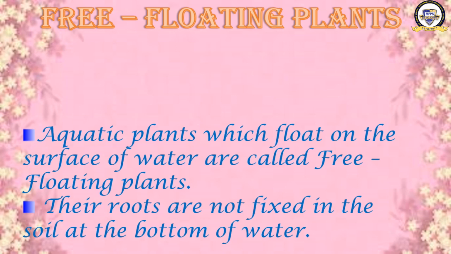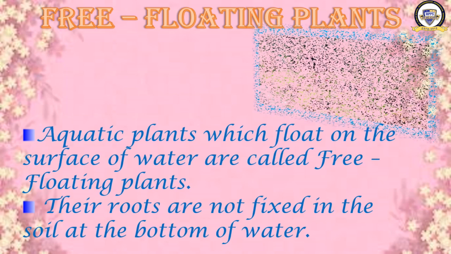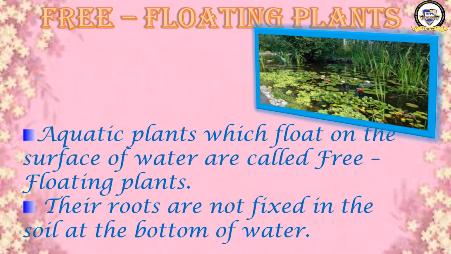That is why they are known as free floating plants. Have a look at the picture. These all are examples of free floating plants. Okay, these are the aquatic plants. Shall we move ahead? We will learn some more features of free floating plants.